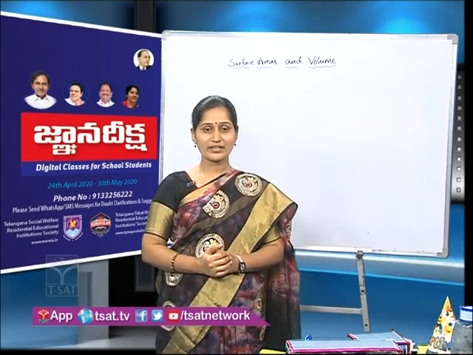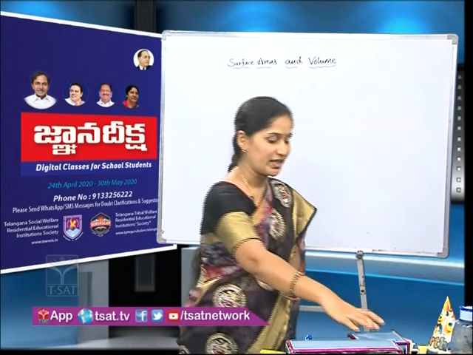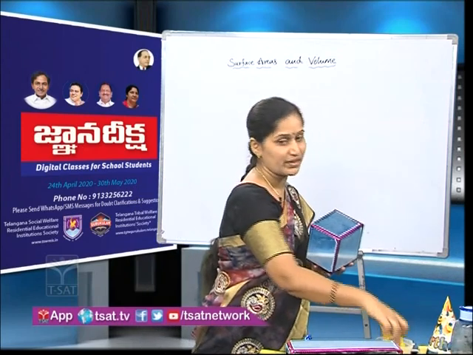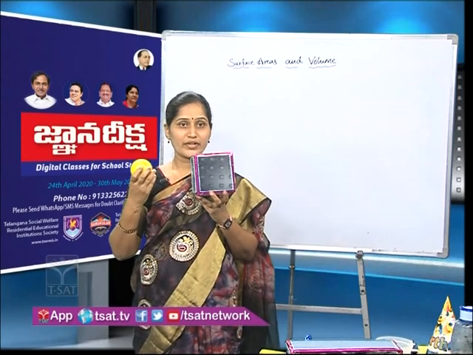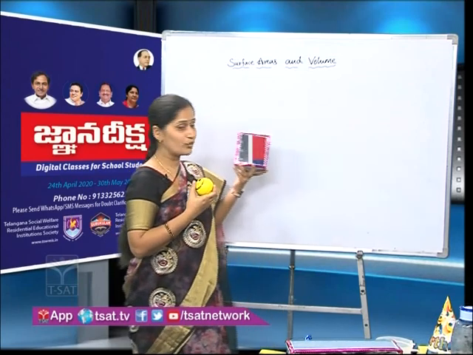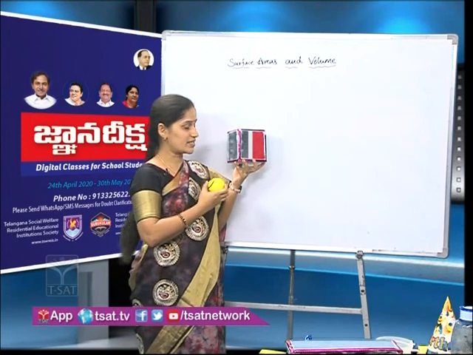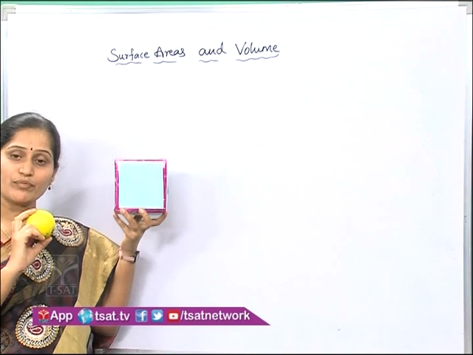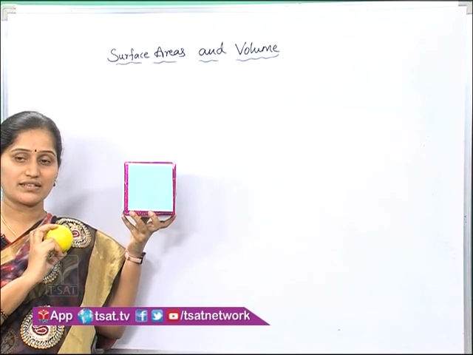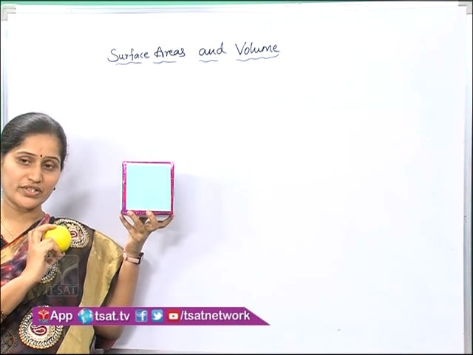Those may be in this shape, right? Here you might have observed shapes like this. This is a playing ball and one more object like this. Did you observe, children?